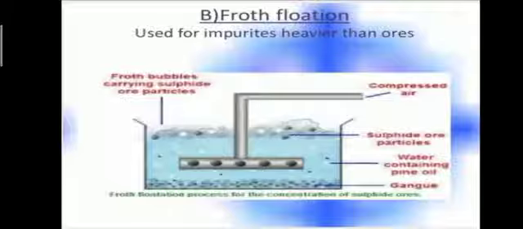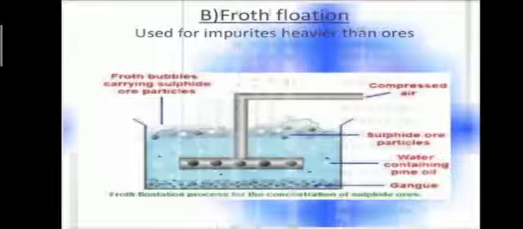Here you can notice in this diagram that first air is compressed in the pipe. At the same time, the sulfide ore, which is coated with the pine oil, is also entered into the tank. The gangue, which is present at the bottom of the tank, is wetted. The sulfide ore starts to move upward along with the froth. The froth containing the sulfide ore is now transferred to another tank. It gets washed and dried, and we get the pure sulfide ore. This is the process of froth flotation.